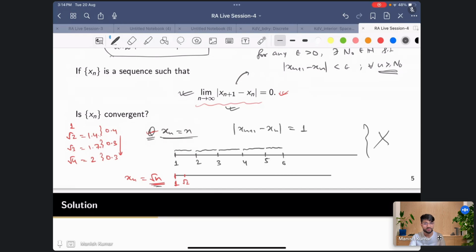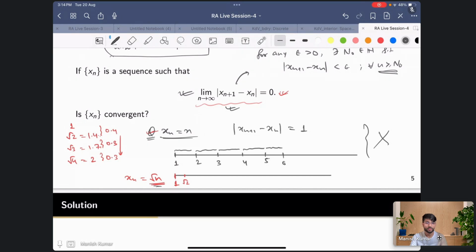Do you have a feeling that root n will not satisfy this condition? No, I'm just thinking how to explain this. It would be unbounded, right? Because root n would be unbounded as a sequence. So there would be no limit for that.